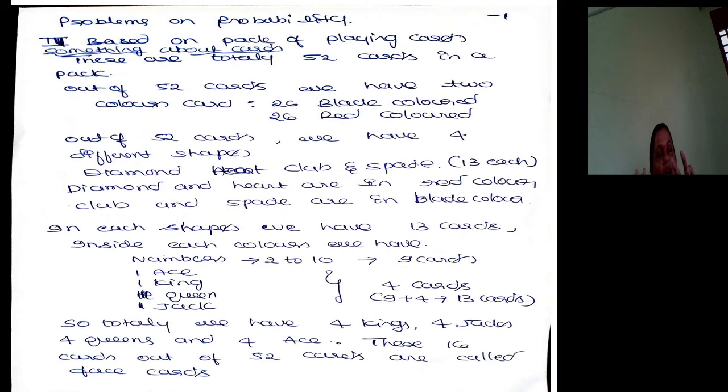How many cards are there in a pack? 52. Based on color, they can be categorized as black and red, 26 black, 26 red equally. Based on shape, we can classify them as diamond, heart, club, spade. Diamond and hearts are red. Club and spades are black. You should be aware of this.